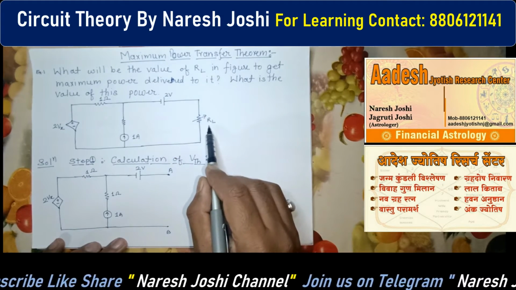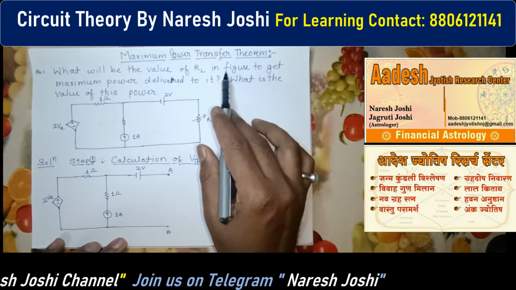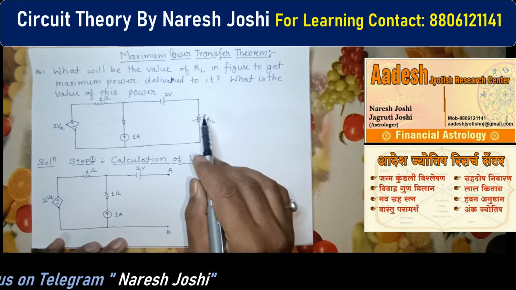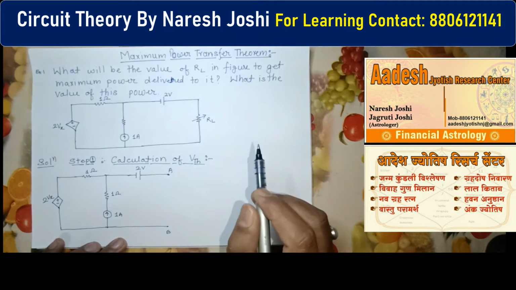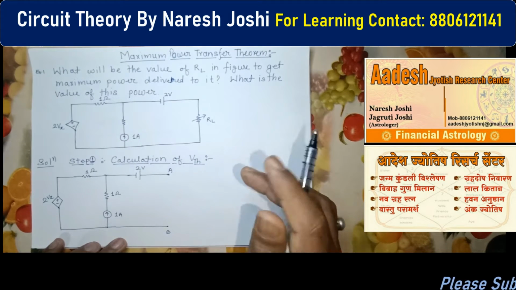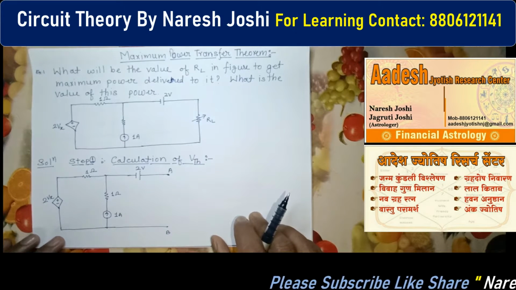Here they have not mentioned the value of RL. They have also asked how much maximum power is delivered to this RL, and what the value of this power will be. So we have to calculate RL and we have to calculate P max.